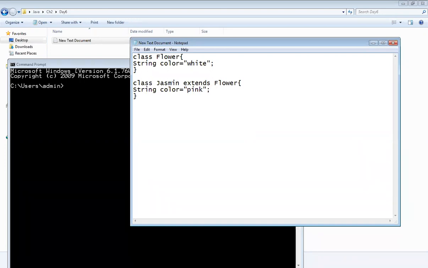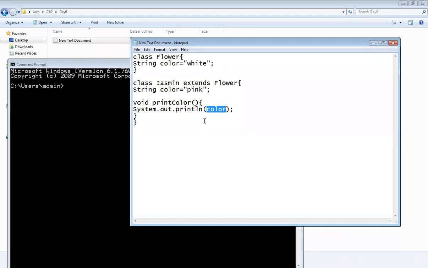Now I want to print it on the console. For that printing purpose, I will use one method named printColor. In that I will write just an SOP statement. Initially, I will write a simple variable named color.